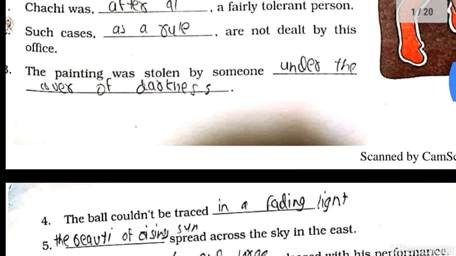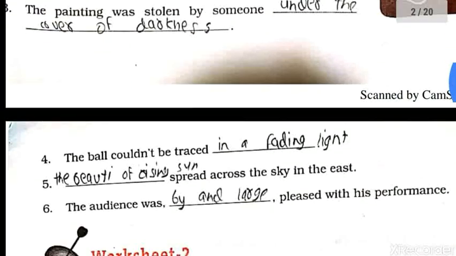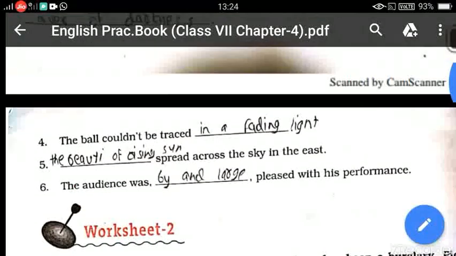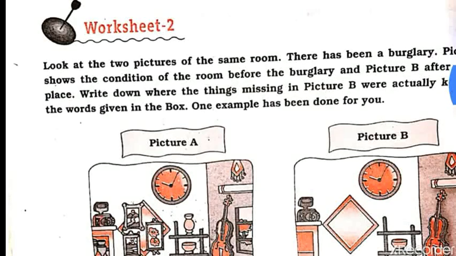The painting was stolen by someone under the cover of darkness. The ball couldn't be traced in a fading light. The beauty of the rising sun spread across the sky in the east. The audience was, by and large, pleased with his performance. You have to do this in your copy also.